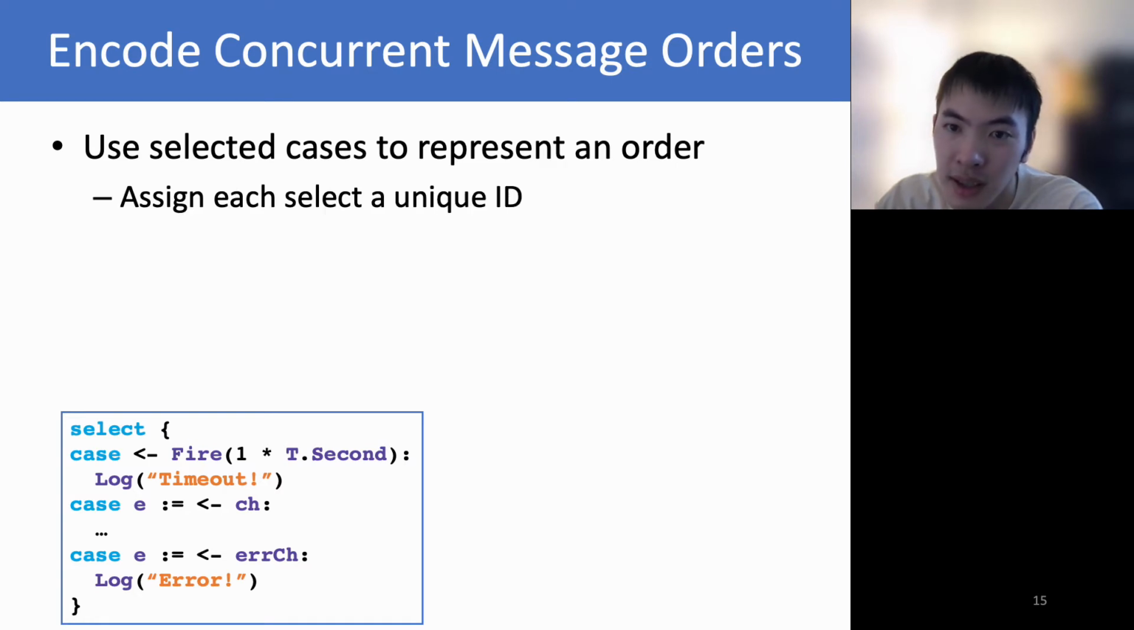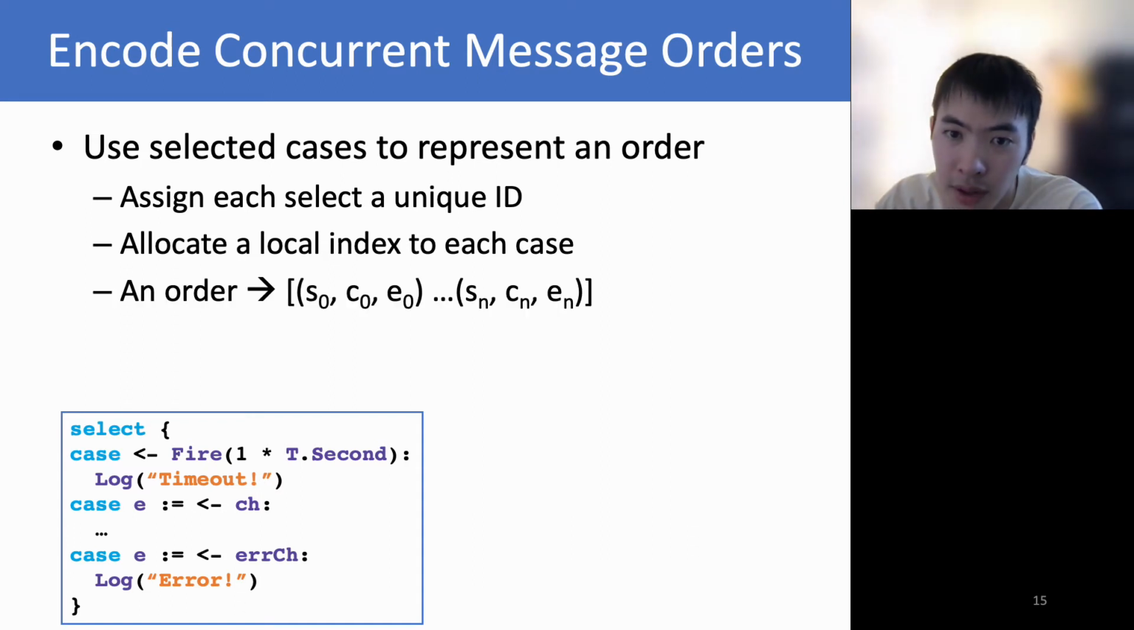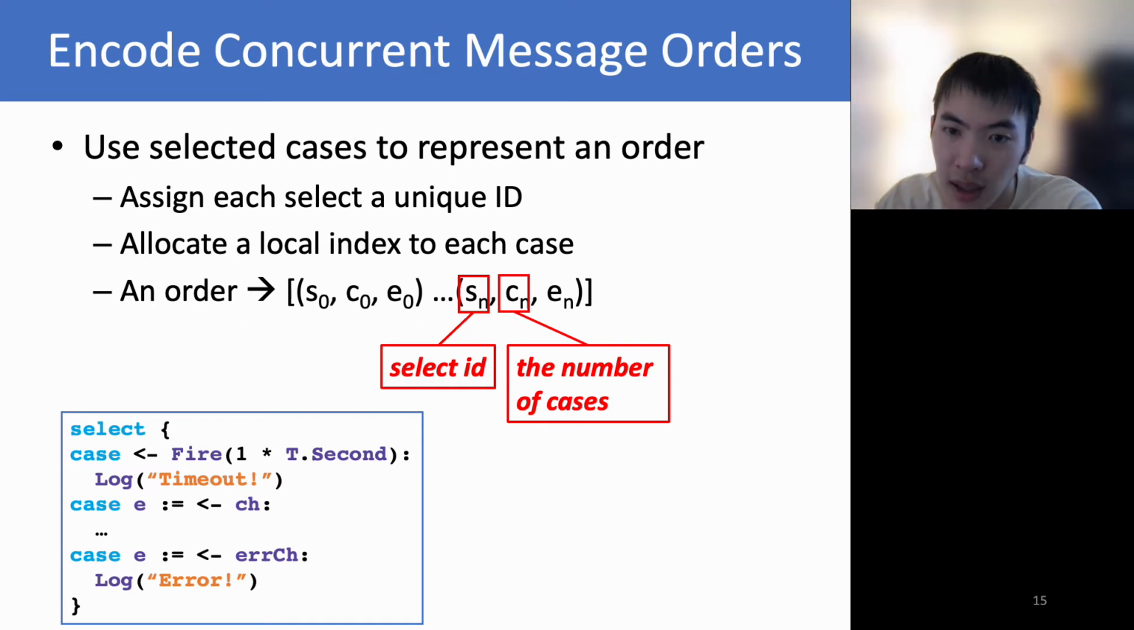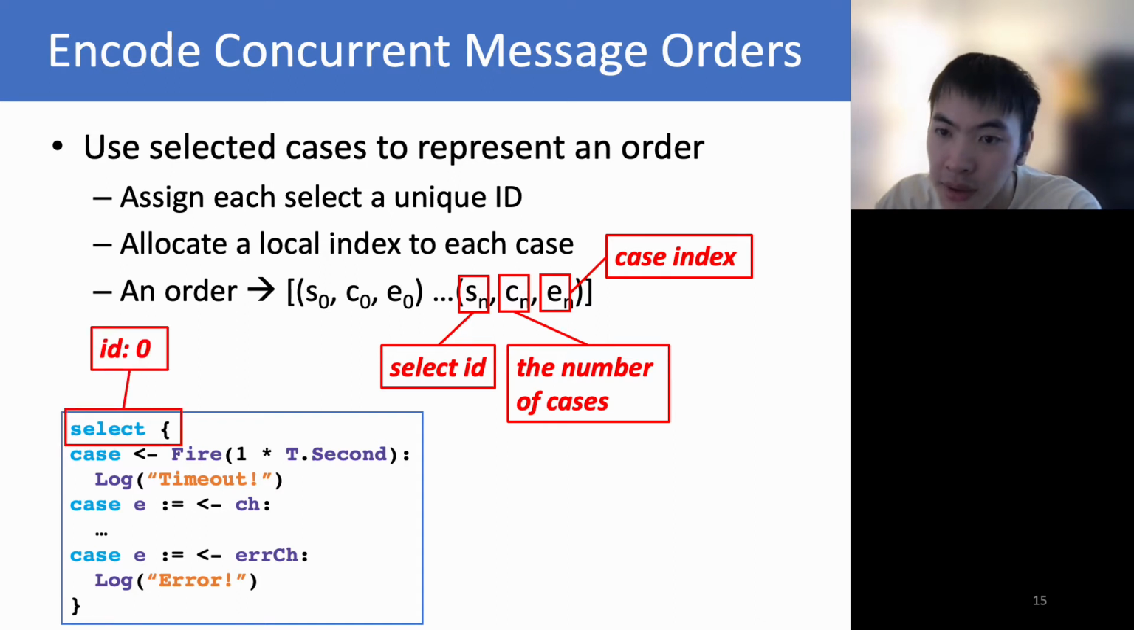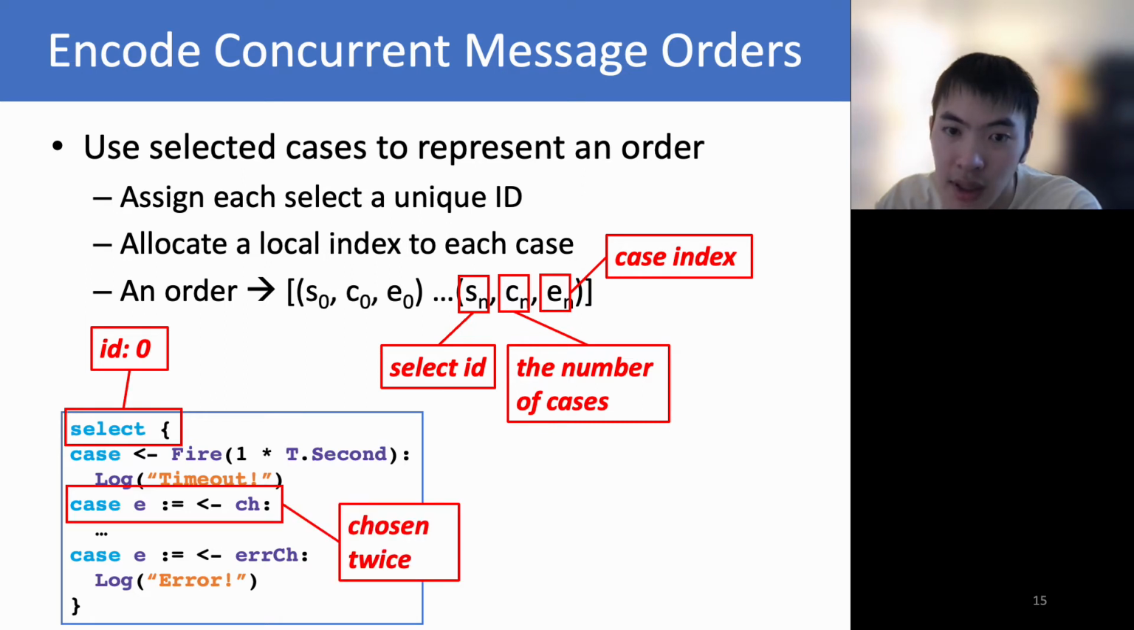We statically assign a unique ID to each select and allocate a local index for each distinct case of a select. A concurrent message order can be represented with a sequence of tuples. For each tuple, the first element represents the select ID, the second element represents the number of cases in the select, and the last element represents the local index of a selected case. For example, if we assume the ID of the select is 0, and one program run goes over the select twice and chooses the second case for both executions, then the order can be encoded like this.